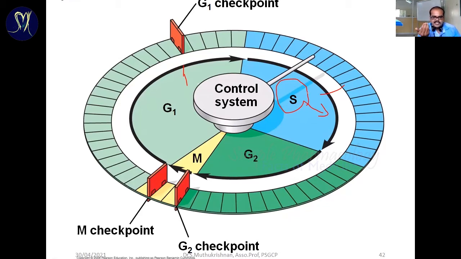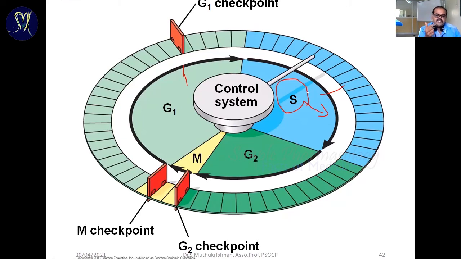Once synthesis happens, the cell must be divided. In our defense system, otherwise in bacterial cell replication systems, one of the defense processes is there: before entering into cell division, that means the exact mitotic process, there is a checking process. The checking process happens in the G2 phase. The G2 phase is nothing but the post-synthetic phase.